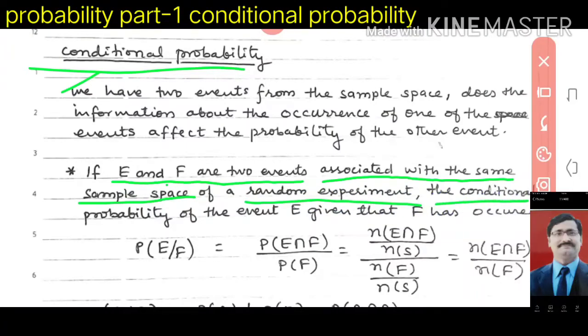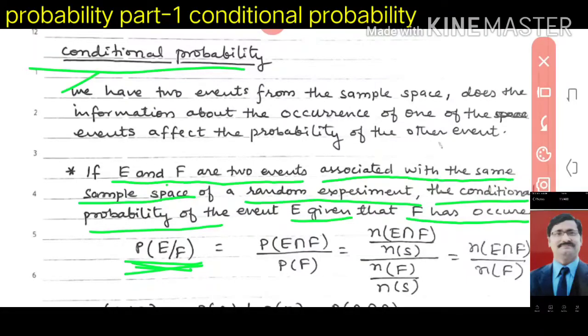The conditional probability of the event E given that F has already occurred means we have to find the conditional probability of E given that F has occurred. So how can we write it? Look here, we write P(E|F). P means the probability of E when F has already happened, F has already occurred.